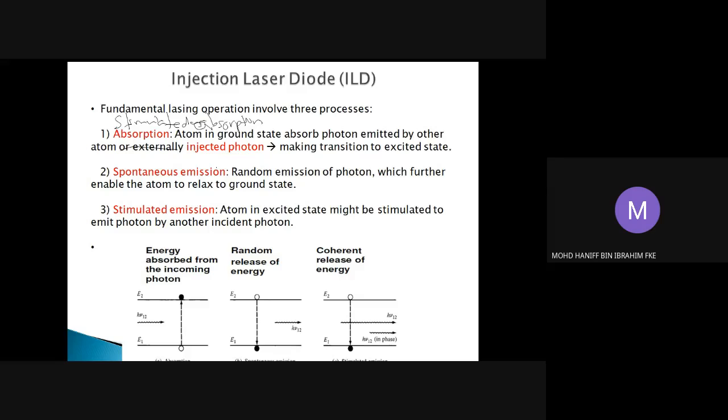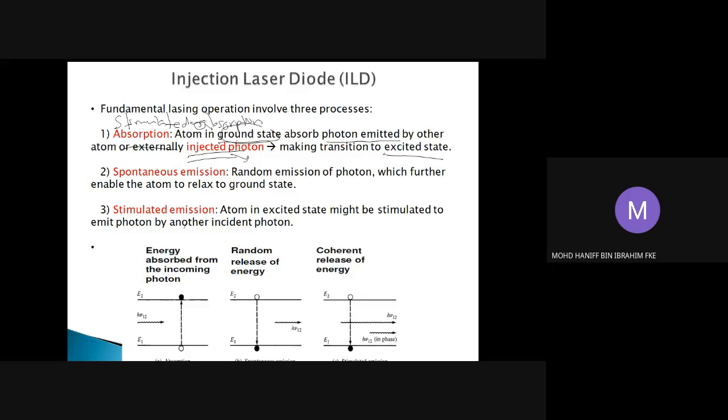So this is the case whereby the atom is in the ground state. We have two states in the laser energy band: a ground state and an excited state. For the initial process, most of the atoms will be located at the ground state. This atom will absorb a photon which is emitted by another atom or externally injected from an outside source, and that's what we call stimulated absorption. The atom needs to be stimulated.